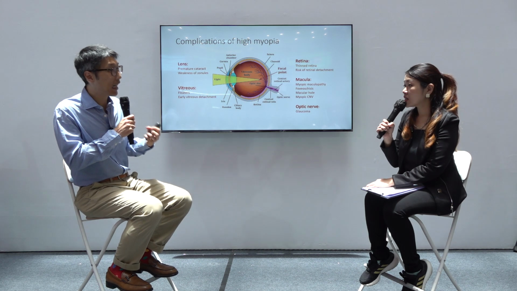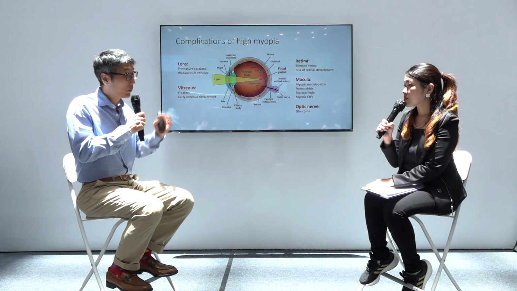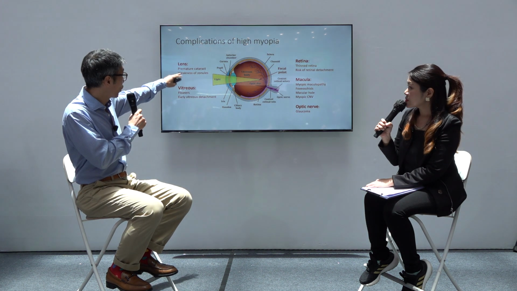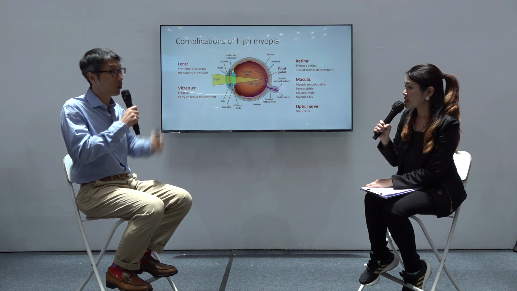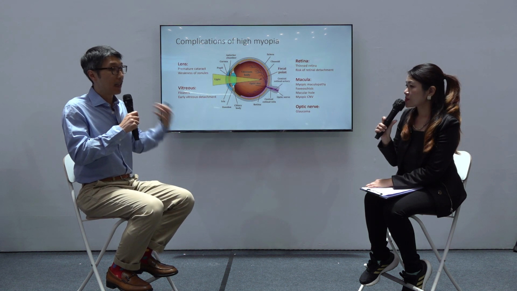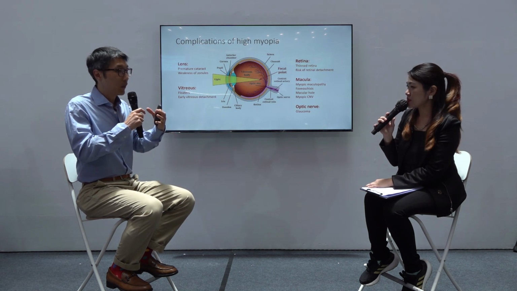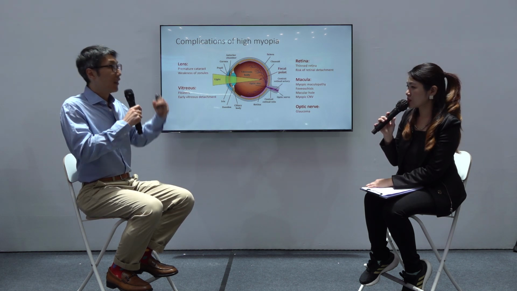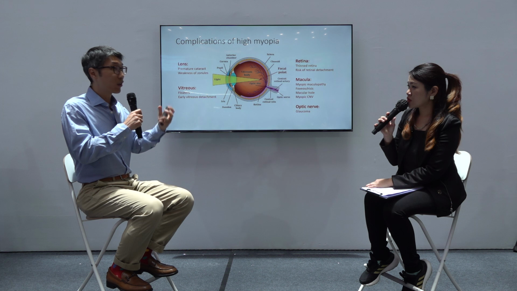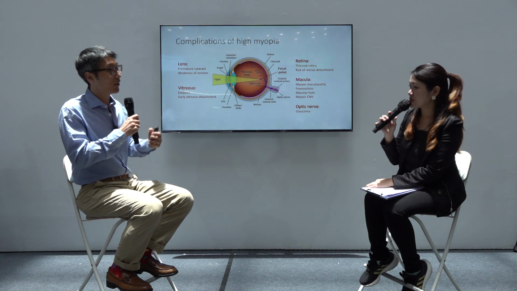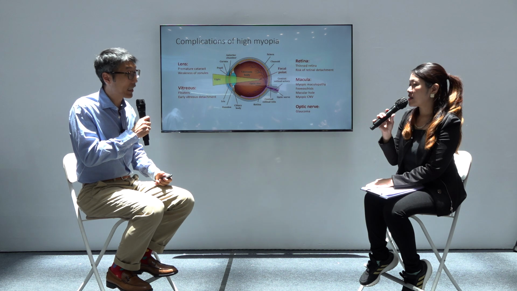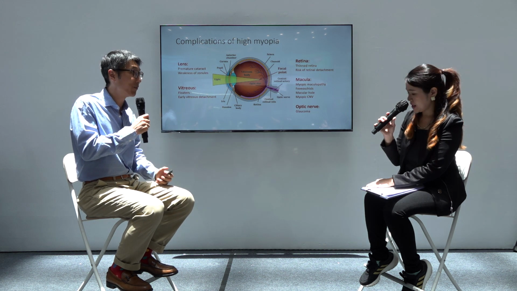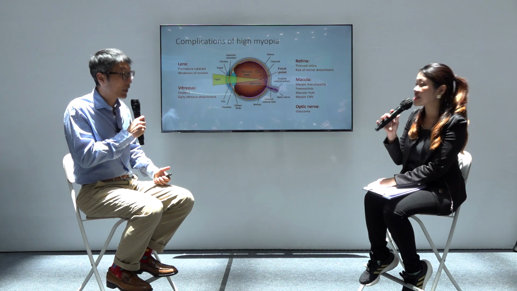Yeah, because the lens in the eye is held quite firmly by this thing called zonules, which are like lots of strings or ligaments that hold the lens in place. And because in a very highly myopic eye, the eyeball is all stretched, even the zonules are stretched, and so the zonule and lens are also stretched. Yeah, correct. And so that results in the lens being not so stable within the eye in some patients. I'm not saying all of them, but that's something to watch for in some cases.